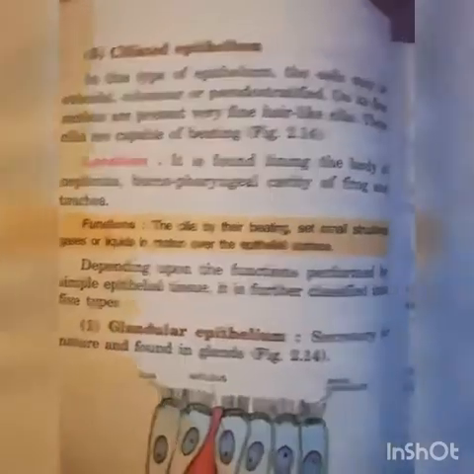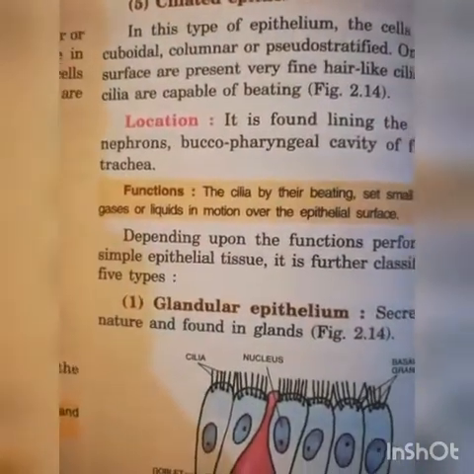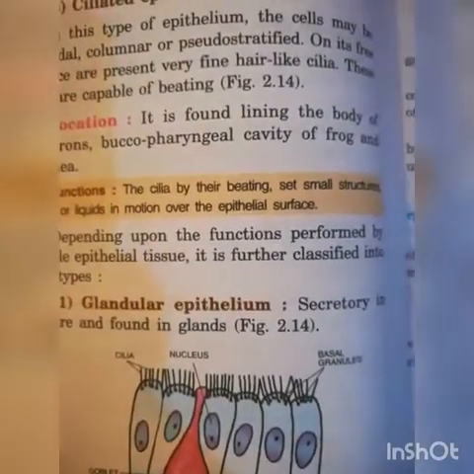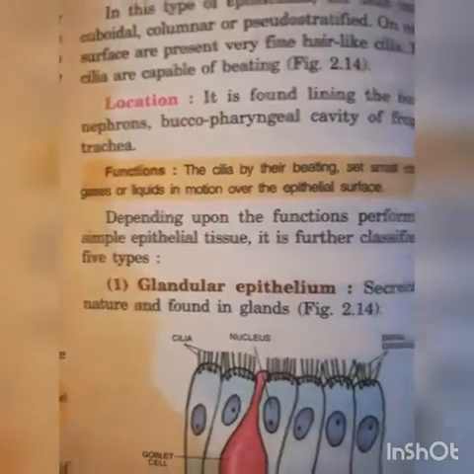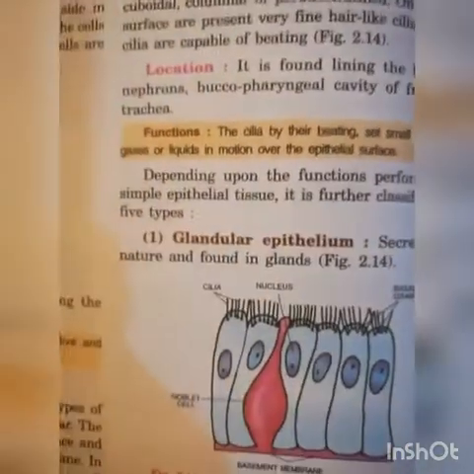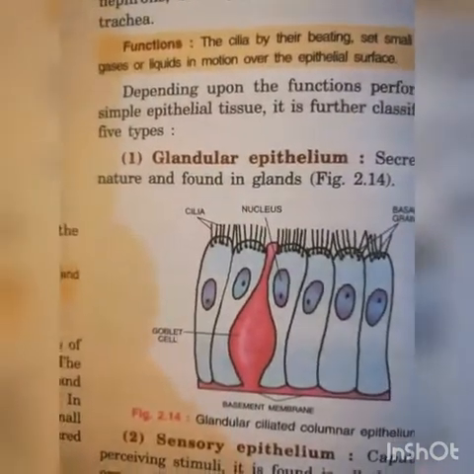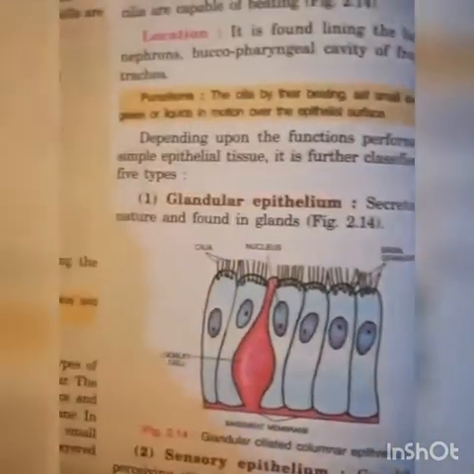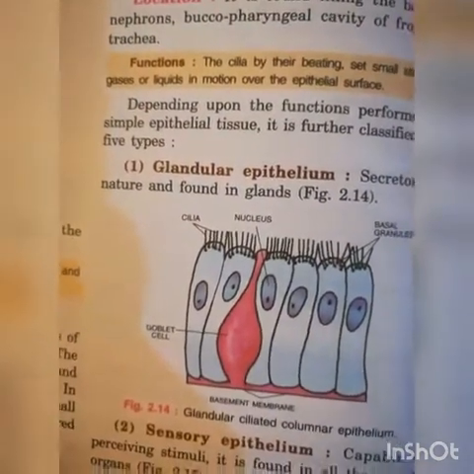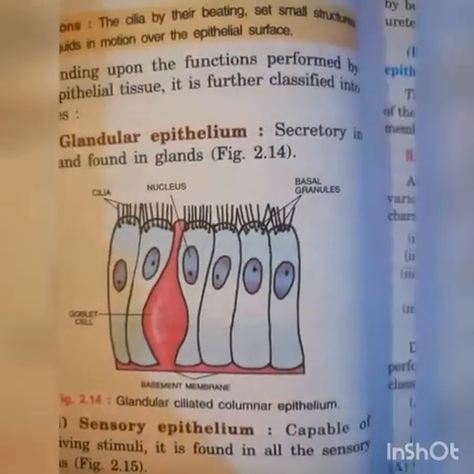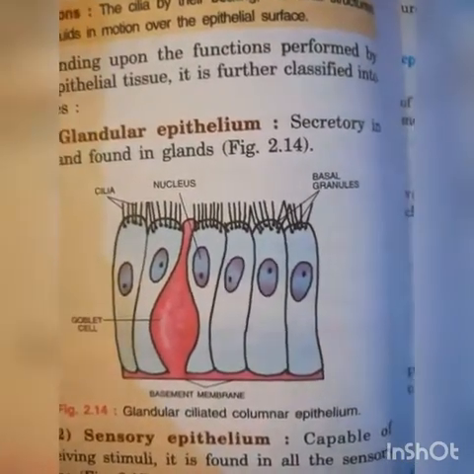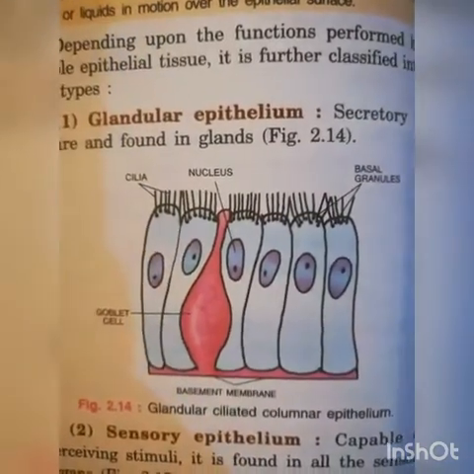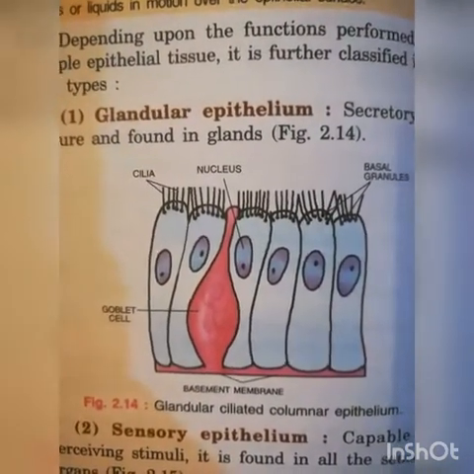Depending upon the function performed by simple epithelial tissue, it is further classified into 5 types. This is based on function. Glandular epithelium, secretory in nature and found in glands. See, glandular simple epithelium, ciliated columnar epithelium, basal granules, nucleus, cilia and goblet cell.